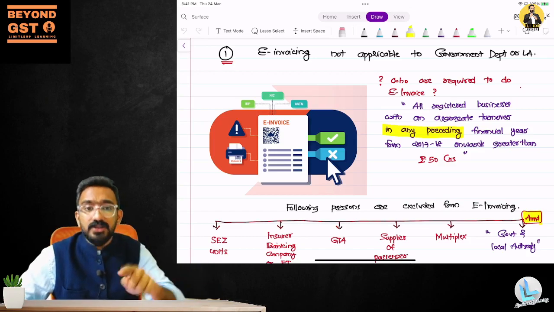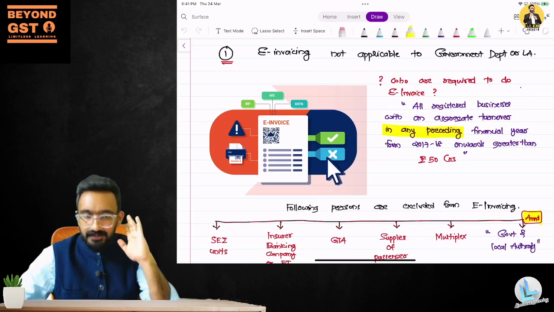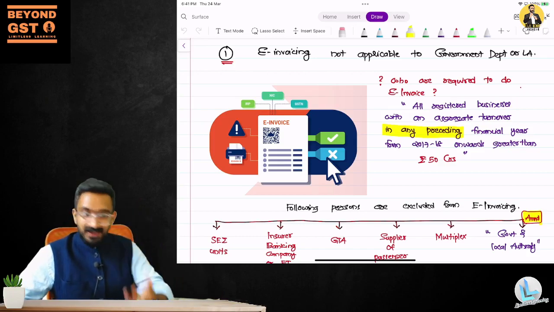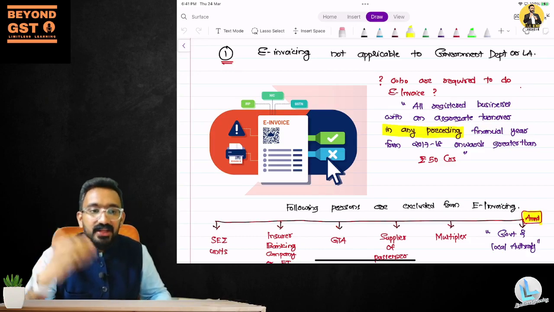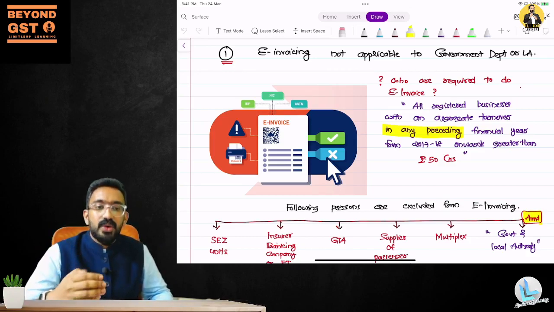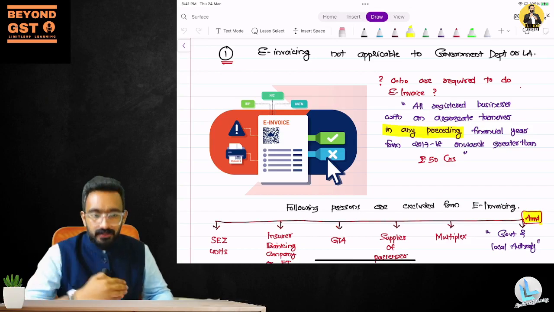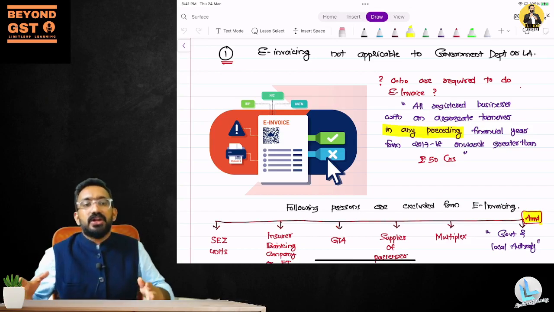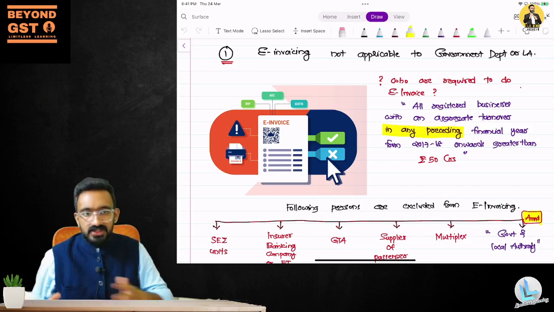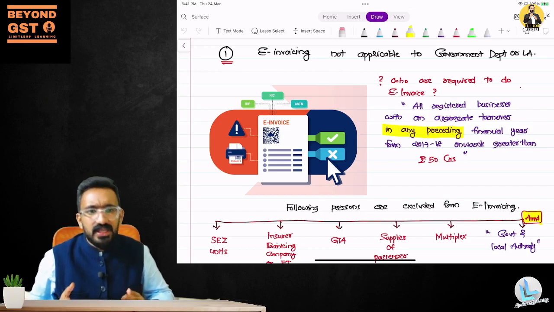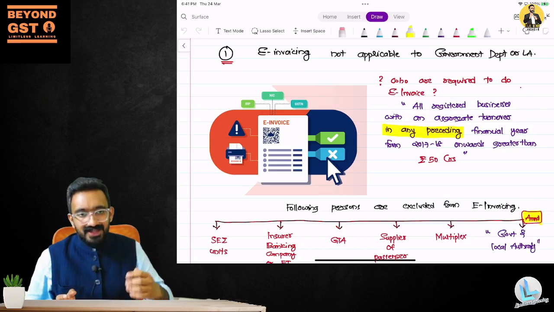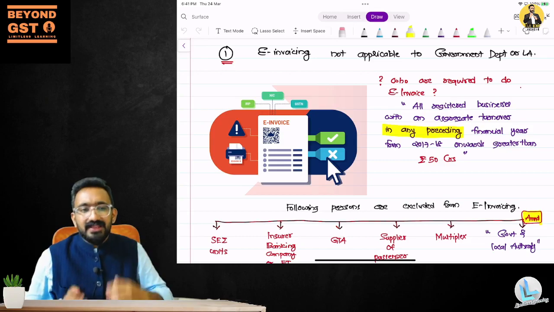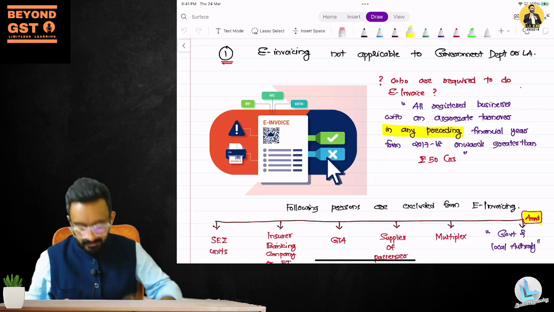The answer would be yes, because in one of the years it was above 50 crores. But is that an amendment? No. The amendment is that there are certain persons who are excluded from the e-invoicing provision. They said even if these people's turnover in any financial year from 2017-18 (picked because that's when GST was introduced) was above 50 crores, they still need not do any e-invoicing.